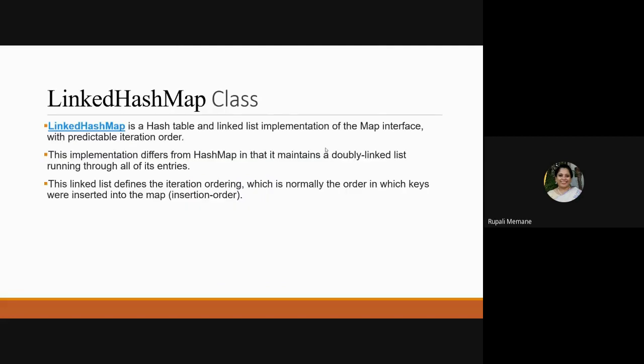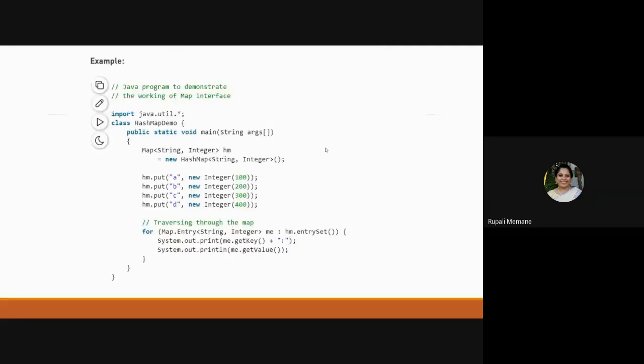Now, second, we have to see the example. Again, to create the program, you have to import the package. For all of these you have the same package, the java.util package. Then you create a HashMap demo class, call the main method, and then create a map. So here I write HashMap.